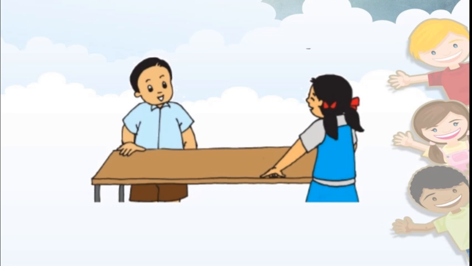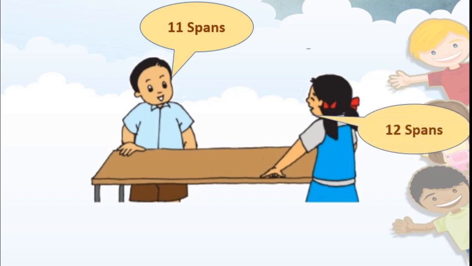Tai told Raj and Sonu to measure the length of the table. Now both of them are measuring the length of the table by using hand spans. You can see there. They measured the length of the table and then Raj said this is 11 spans, but Sonu said that no, it's 12 spans.